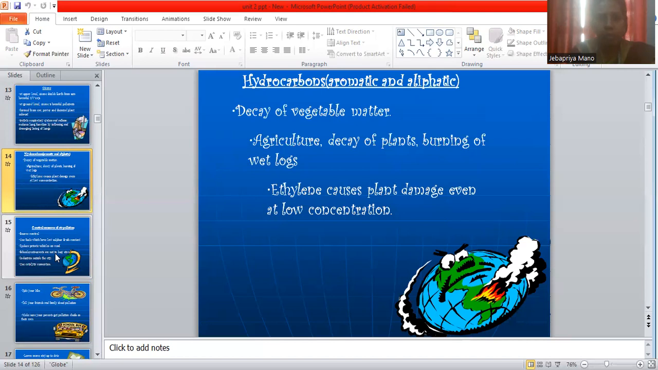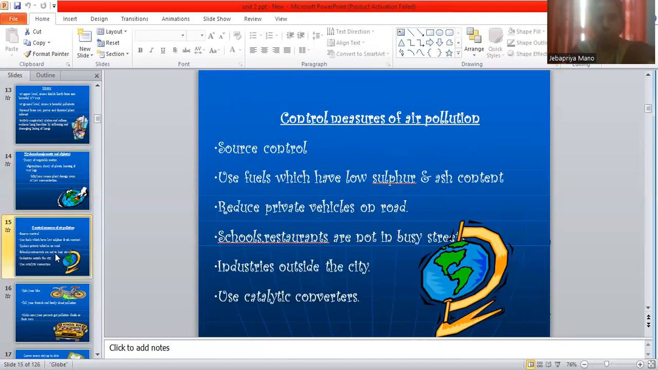The next one is hydrocarbons: aromatic hydrocarbons and aliphatic hydrocarbons. Aromatic hydrocarbons are cyclic ring structured compounds. Aliphatic means long chain compounds. They come from the decay of vegetable matter, agriculture, decay of plants, burning of wet logs, etc. They will cause plant damage even at low concentration.